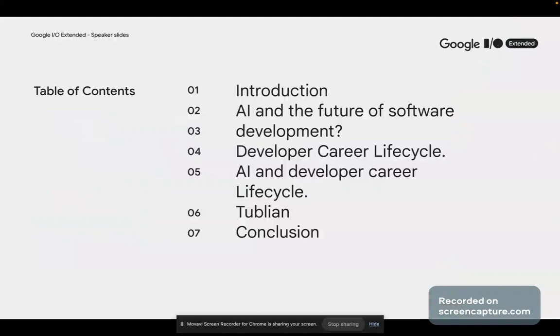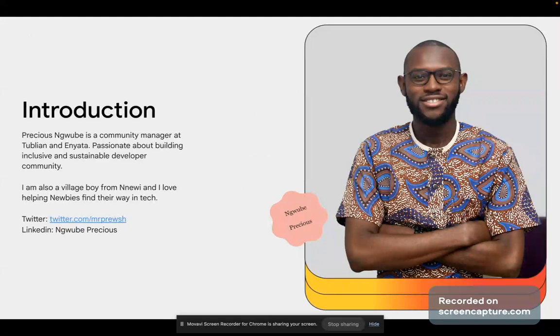So this is the table of contents. We'll be dealing with AI and the future of software development. We'll be talking about the developer career life cycle, and we'll go through that life cycle and look at how AI tools can help you at every stage of it. And then we'll do a little introduction to Tublian, just the tools you need to know to get started in using the platform. All right, so let's get right into it.